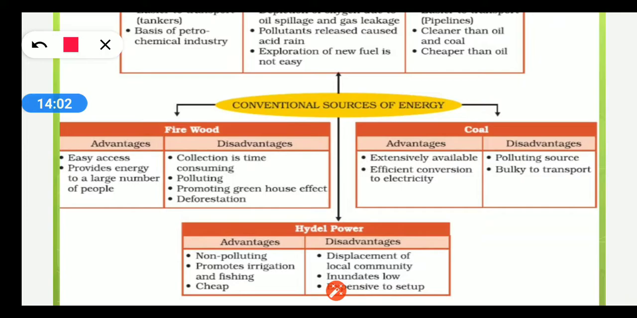Coal is extensively available in almost all the parts of the world. It allows efficient conversion to electricity. Disadvantages: it is a major polluting source and it is bulky to transport.